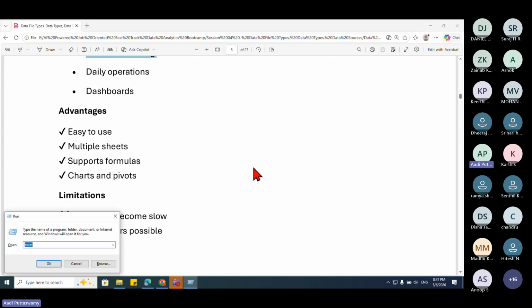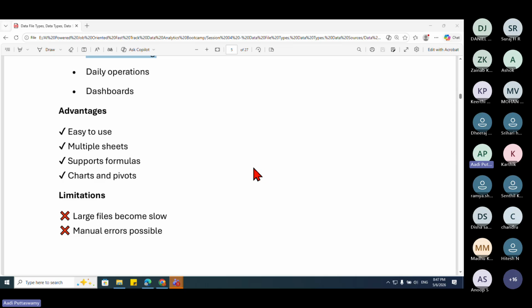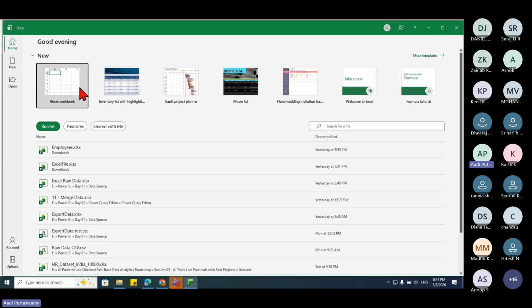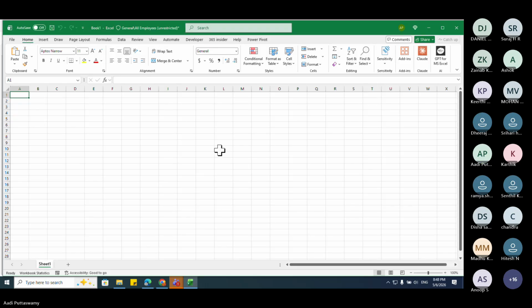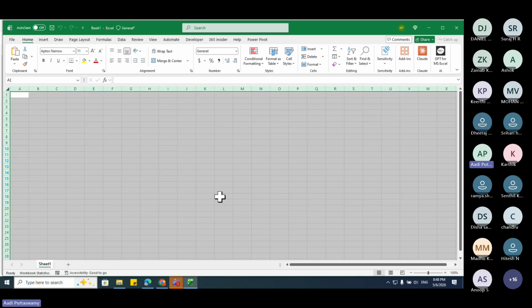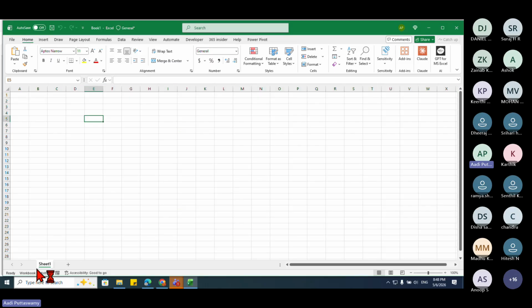Let me open this Excel file, okay? I'm just opening this Excel file to show you practically how it looks. Now this is my Excel file. I'm not teaching you Excel, but I'm showing you how this Excel can be used for working on dashboards or reports. You can see here I have a lot of cells where I can store the data. And here it was saying multiple sheets. See, I can click on this, multiple sheets I can create. How many sheets? You can easily create more than 200, and you can store the data as well, but there are some limits.